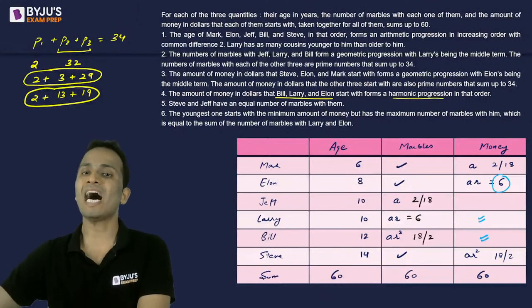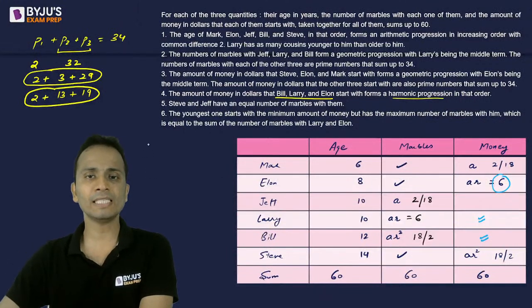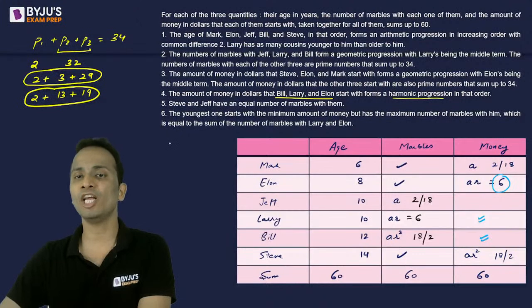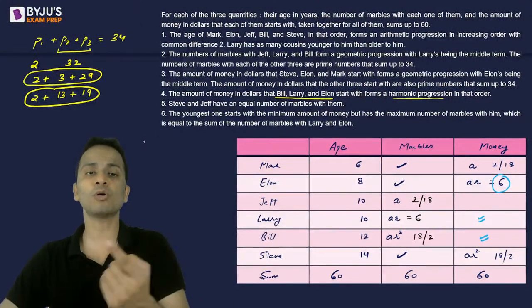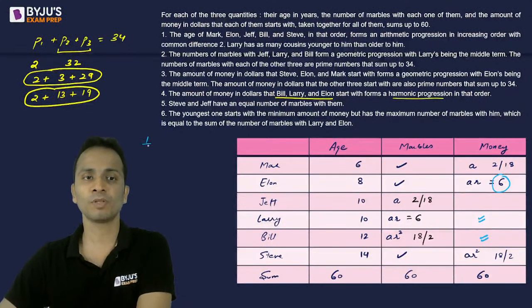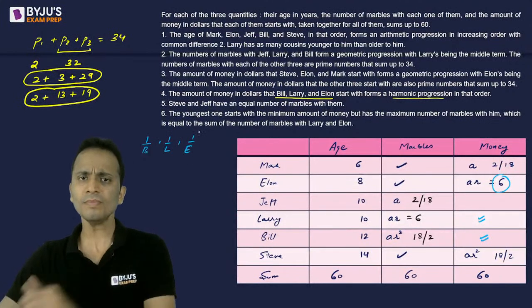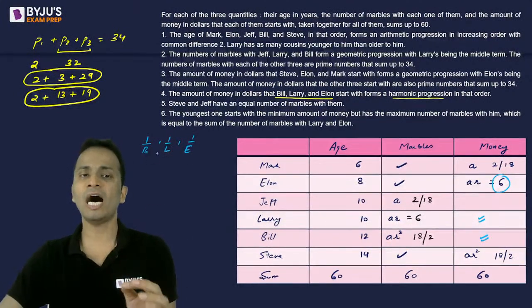This forms a harmonic progression. So Bill, Larry, and Elon are in HP in that order, so their reciprocals will be in arithmetic progression. So 1 upon B, 1 upon L, and 1 upon E are in arithmetic progression.